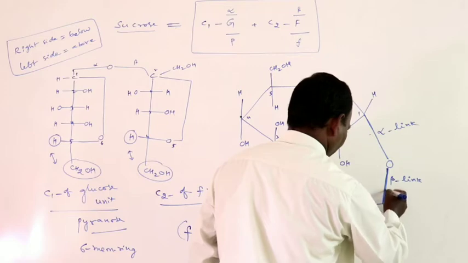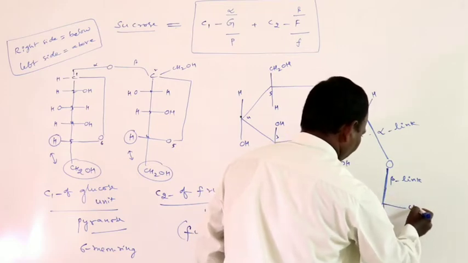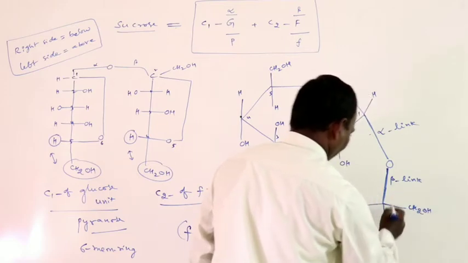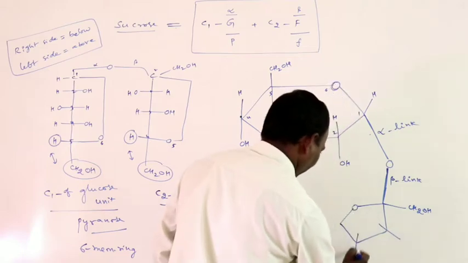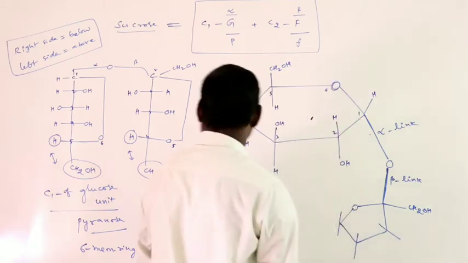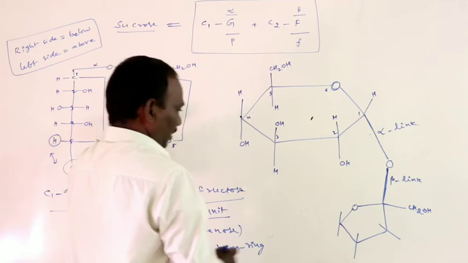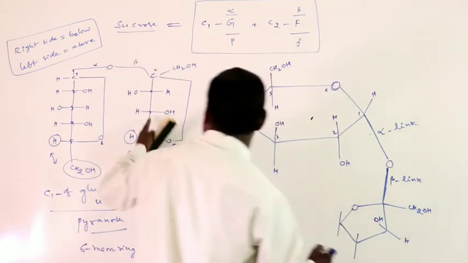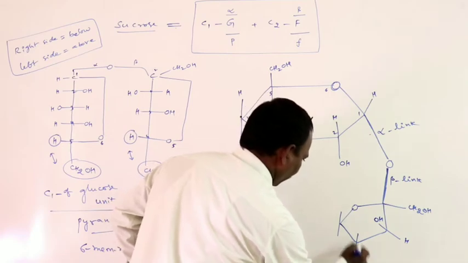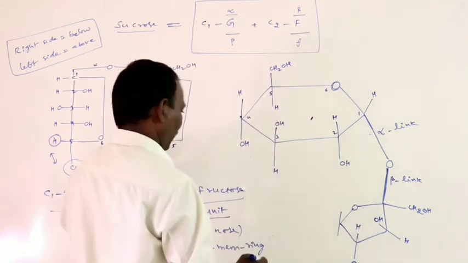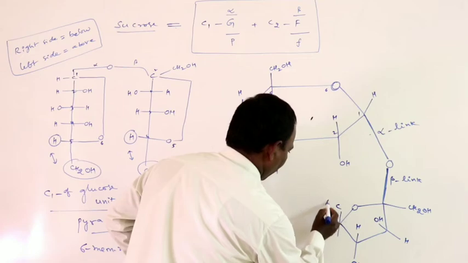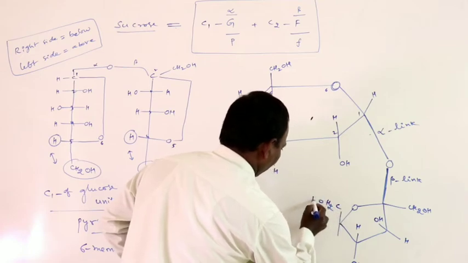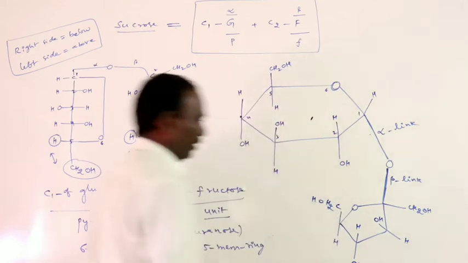Above direction, below, CH2OH, first, second carbon, third carbon, and fourth carbon. At the second carbon, the OH group is above and hydrogen is below. At the third carbon, the OH group is below and hydrogen is above. At the fourth position, the CH2OH group is above and hydrogen is below.